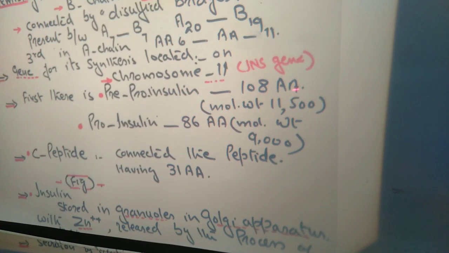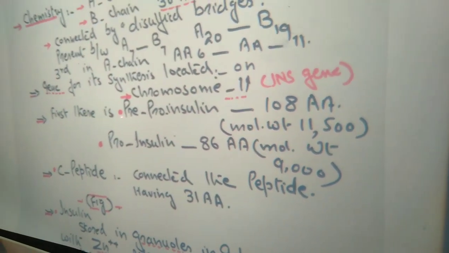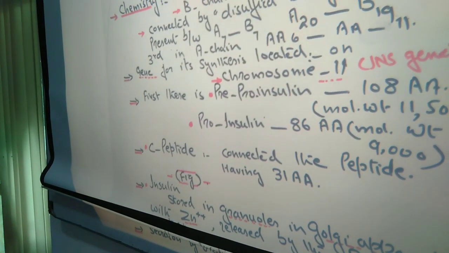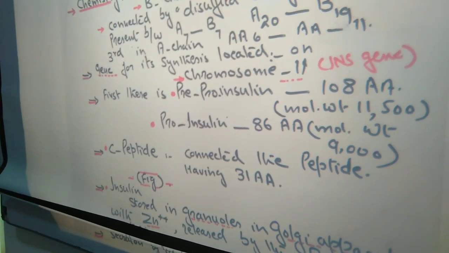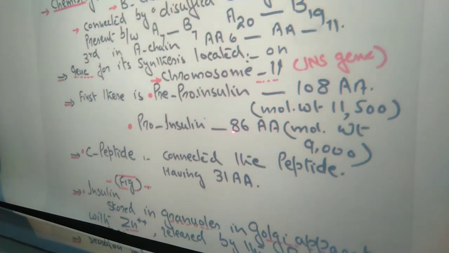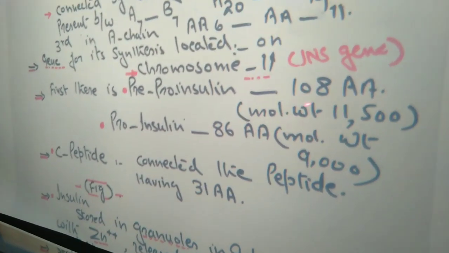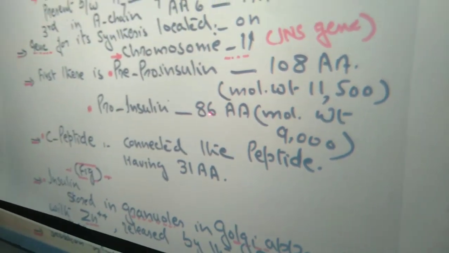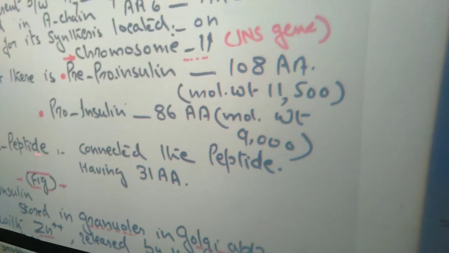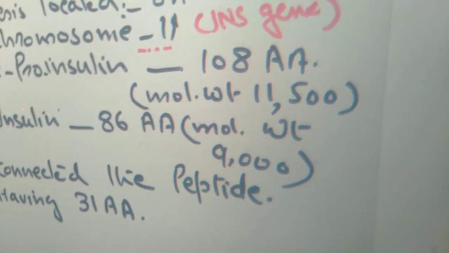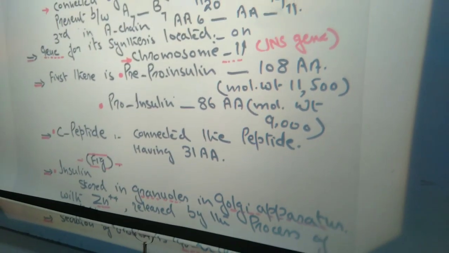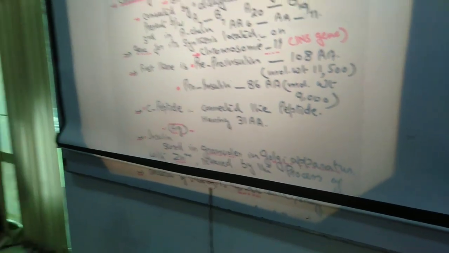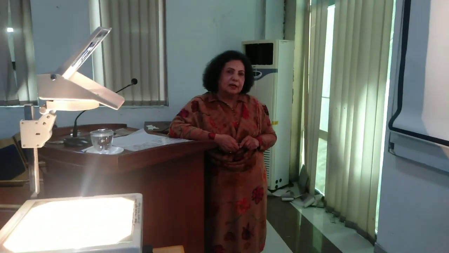The pre-pro-insulin has 108 amino acids. Pro-insulin has 86 amino acids, and the molecular weight is 11,500 Dalton. These two are connected, because up to this point the insulin is not present in an active form.